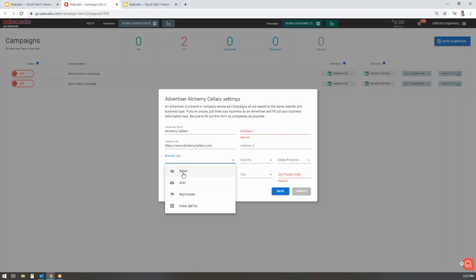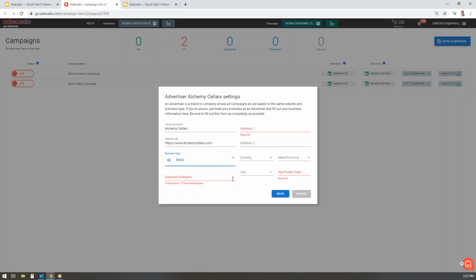I'm going to select retail as the business type because they're selling their wine, and the subcategory would be alcohol. And they are located at 123 Redwood Road in California, in the beautiful town of Napa. And the zip code.